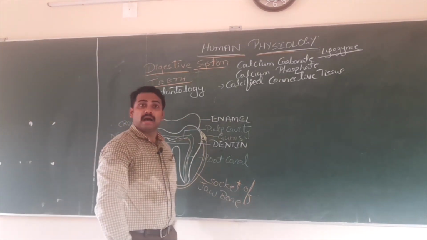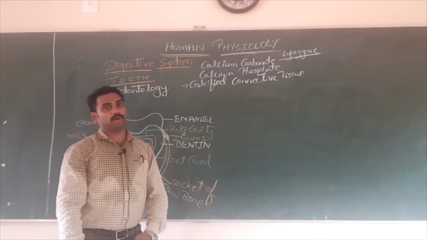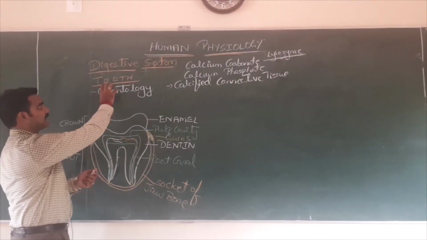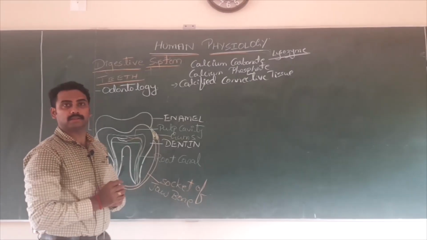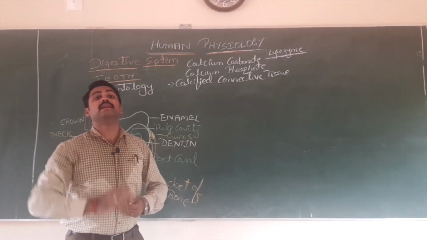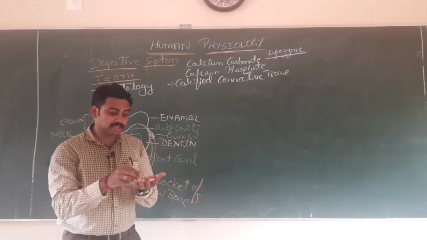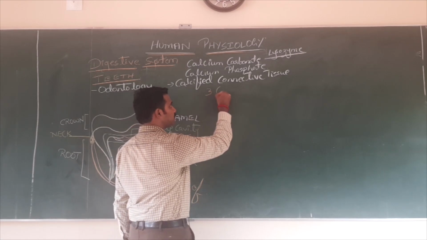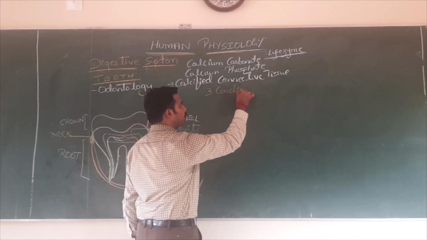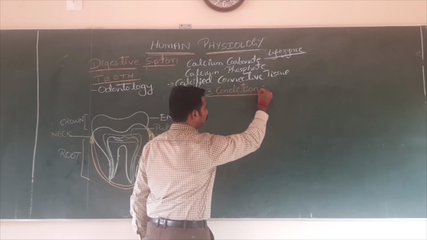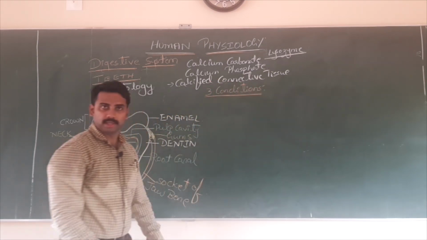So, next what we have to discuss under this heading is teeth. Human teeth are known by three names or three conditions. You can write it down. The three conditions of human teeth are, mark it as very important, NCERT concepts only. Number one, human teeth are called thecodont. Mark it as a 1 mark question.